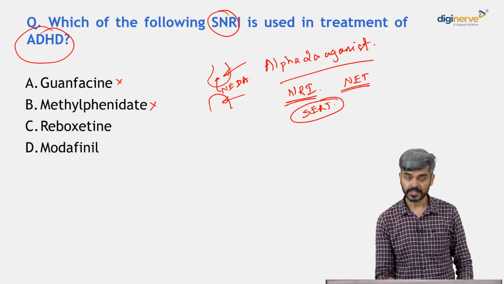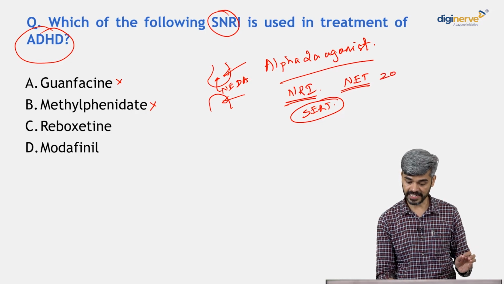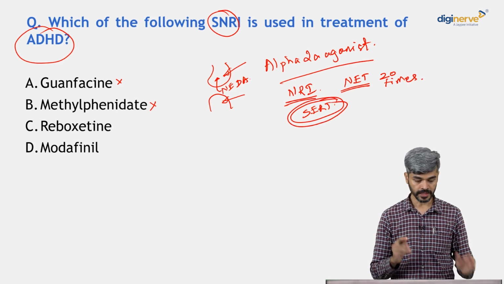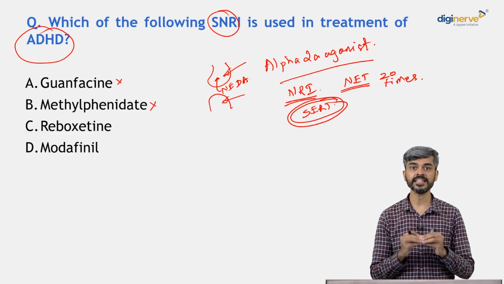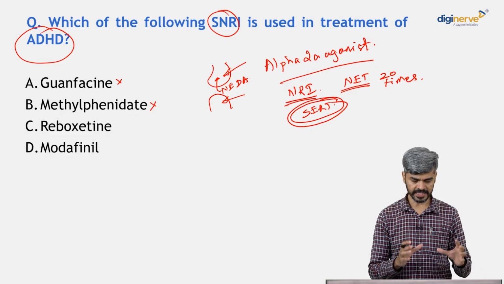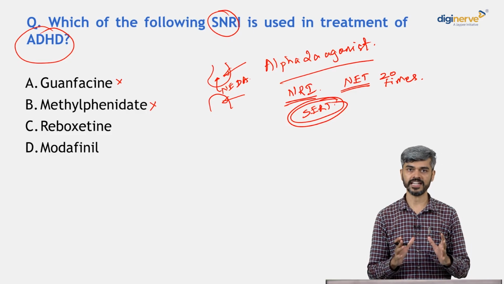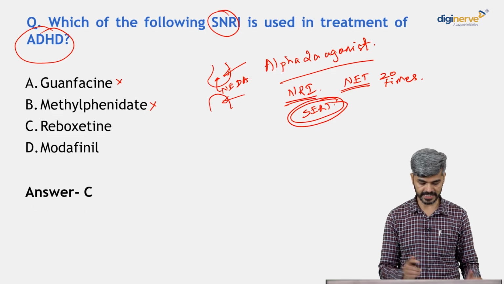But the affinity towards NET or norepinephrine reuptake inhibition is about 20 times more than the blockage of the SERT, that is serotonin transporter. So reboxetine definitely has some SNRI like action, right? But is reboxetine used in ADHD? It is definitely used in ADHD. So our answer is C, reboxetine.